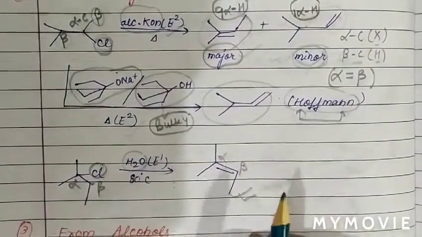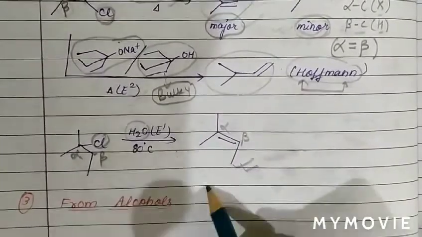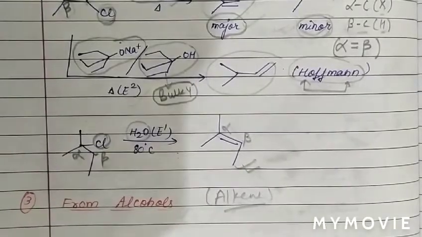Now we will prepare the alkene from alcohol. So the next reaction is the preparation of alkene from alcohol. See, the preparation of alkene from alcohol.